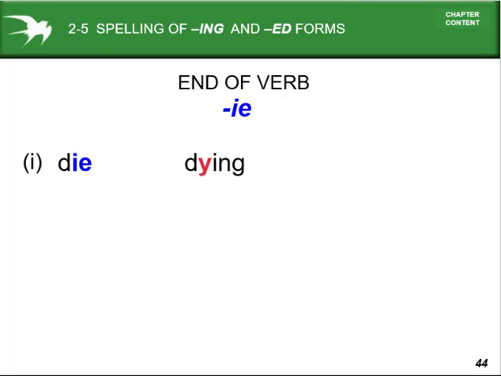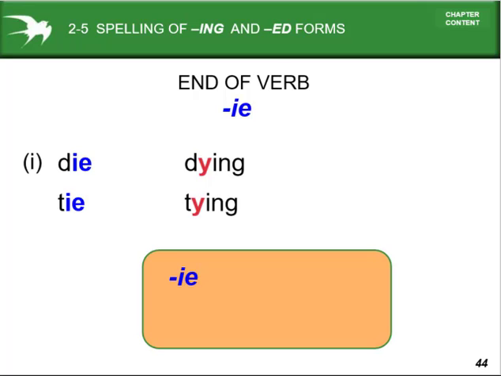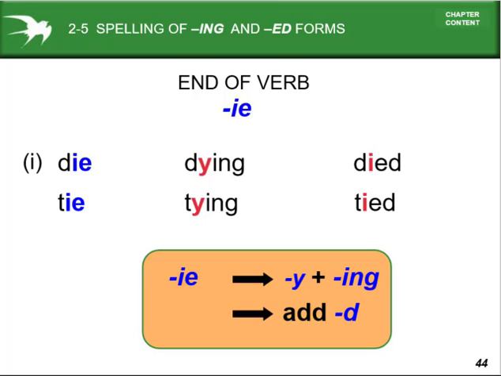Die, dying, tie and tying. Look, the verb ends with ie. In the case of ie, we write y plus ing to make the ing form. But in the case of the past form, we don't need to omit the ie, only add d after the verb. Then it will make the ed form, the past form.